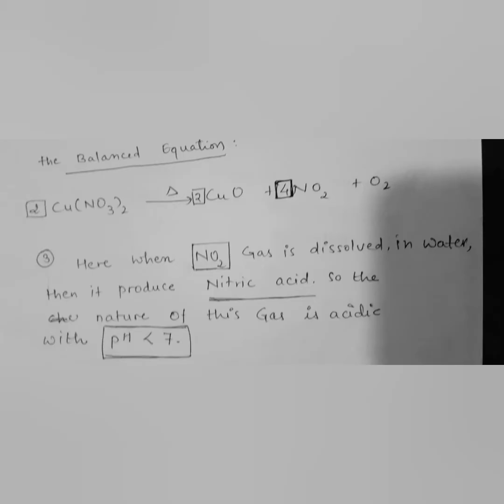Now third, we have to balance it. So 2CuNO3 on heating gives 2 moles of copper oxide, 4 moles of NO2 and 1 mole of O2. Now the question is, when NO2 is dissolved in water, which is known as the aqueous solution of gas X, it produces nitric acid. So acid always has pH less than 7. So here the pH range should be less than 7.